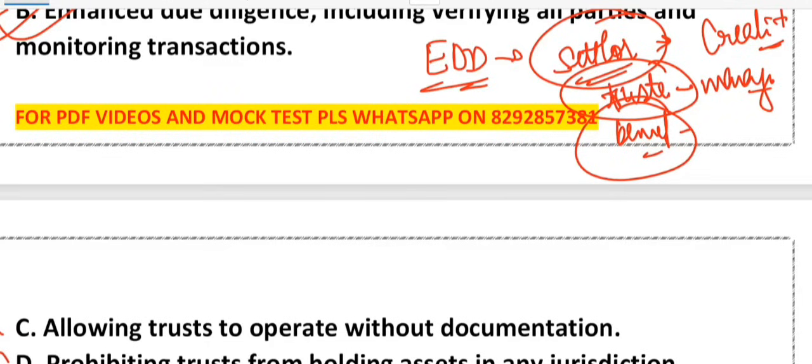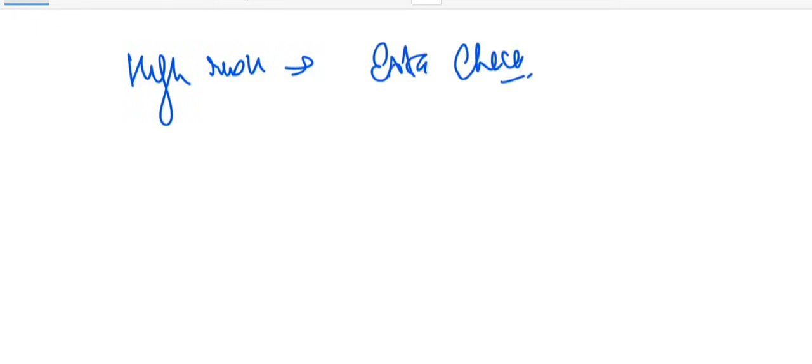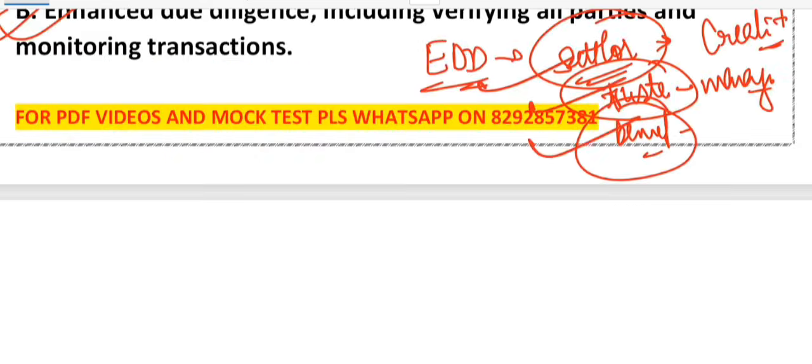So what we learned from this discussion is that trusts are high risk. Trust bears high risk, right? So the bank is required to do extra check. In what form? You need to identify all the parties. When I say party, that means you need to identify who is settler, who is trustee, who is beneficiary.